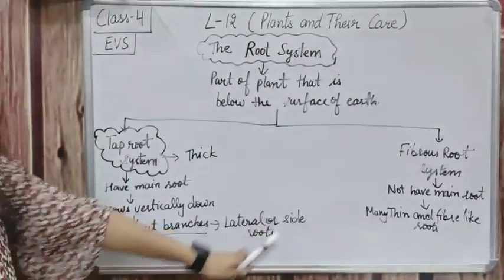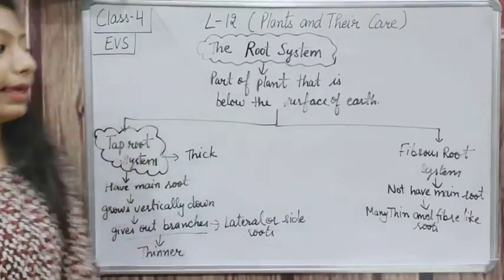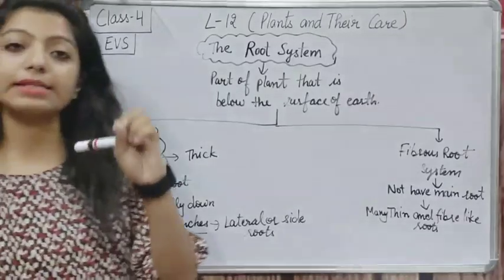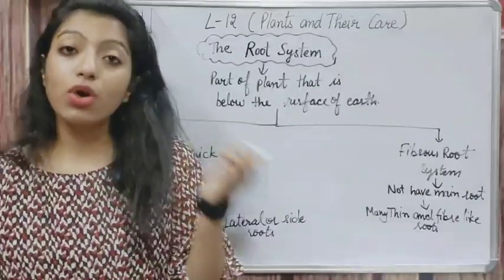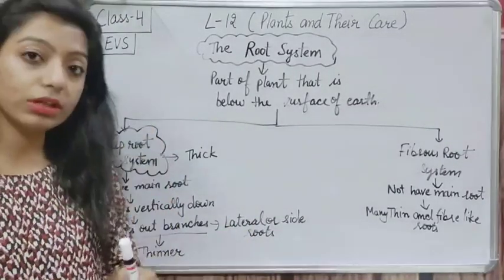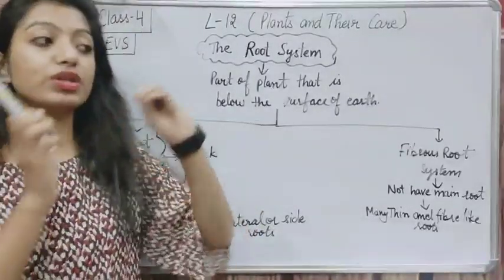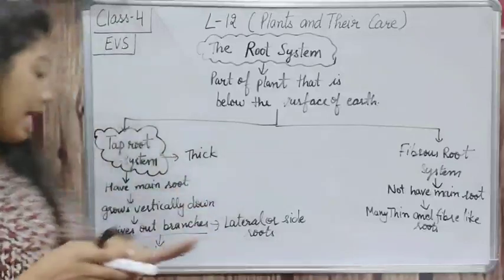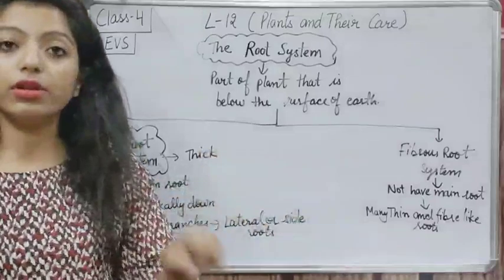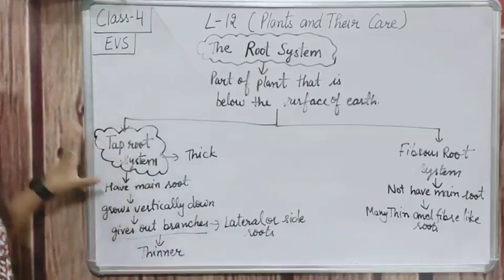And these roots are very much thinner than the main root. Clear? Again I am telling you what the taproot system is. In taproot system, some plants have a main root that is known as taproot. These plants grow vertically down in the ground and give out branches, and those branches are much thinner than the root. These thinner branches are known as lateral or side roots. Clear? So this was about the taproot system.